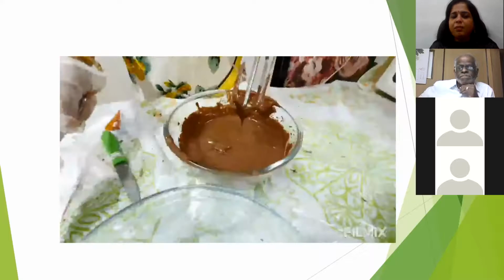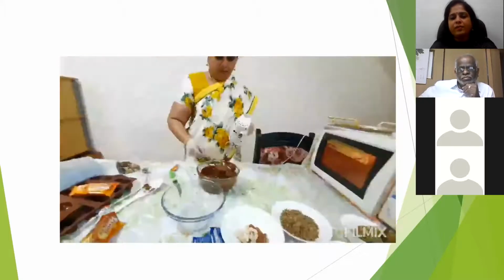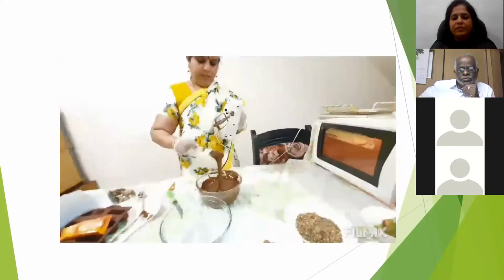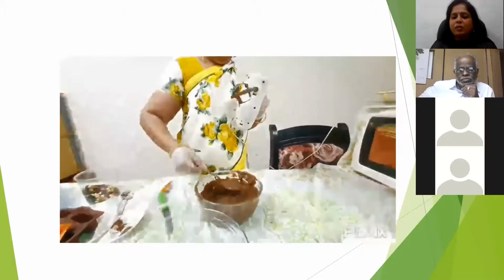So these are very simple for our children to make. So you got a smooth paste now.